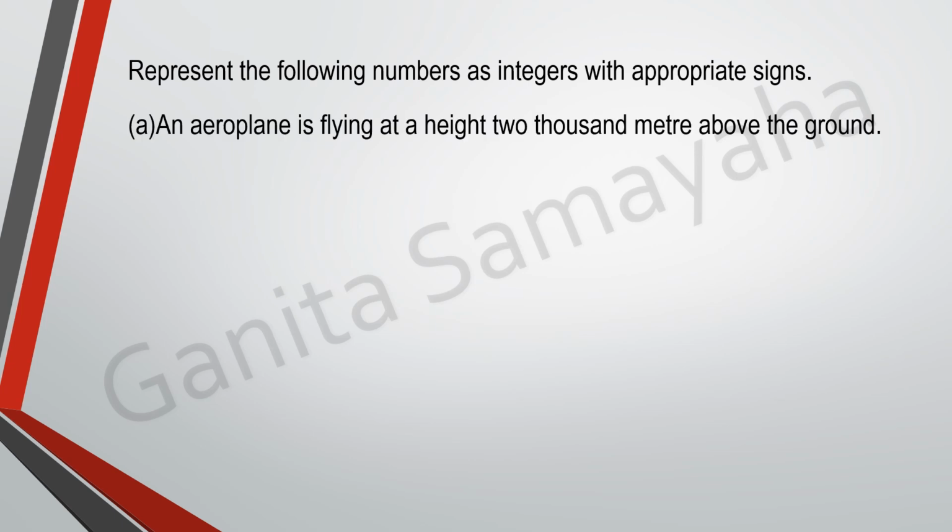Say an aeroplane is flying at a height of 2000 meters above the ground. The ground level is considered as 0. Above the ground is positive. 2000 meter above the ground. How do we represent this number? Yes, we write it as plus 2000 feet. Okay, the aeroplane is flying at plus 2000 feet. Clear? Let us take another example.